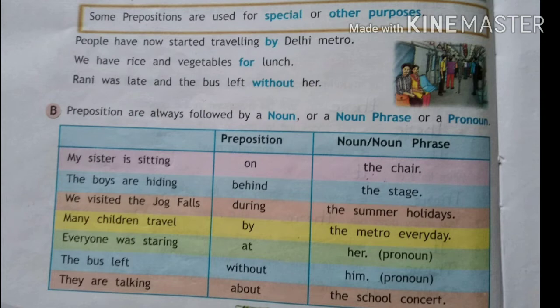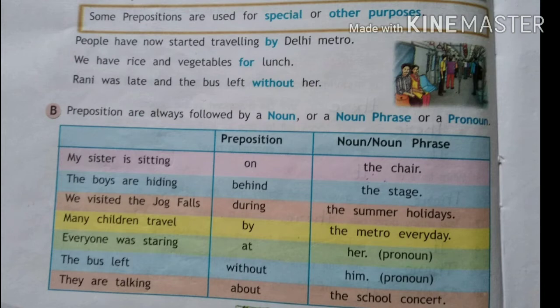Now see the table. Prepositions are always followed by a noun or a noun phrase or a pronoun. Noun phrase means a group of words including the noun. For example, my sister is sitting on the chair. Preposition is on and the noun that is used is the chair. The second, the boys are hiding behind the stage. Third, we visited the Jog Falls during the summer holidays. This is the noun phrase.